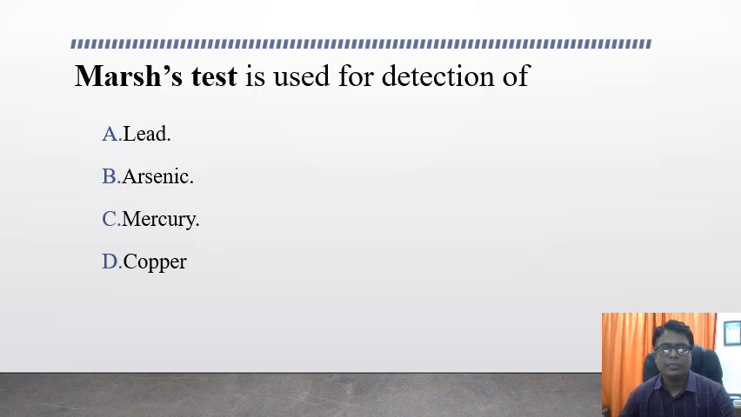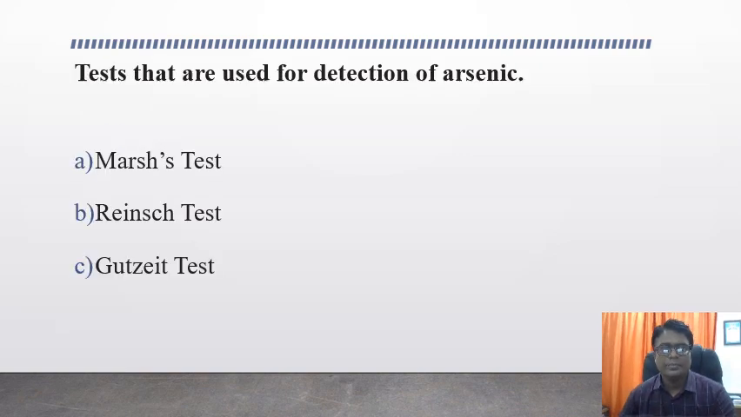Marsh test is used for detection of lead poisoning, arsenic poisoning, mercury poisoning, or copper. What is the answer? The answer is arsenic poisoning. You have to remember the names of at least three tests because they are very frequently asked in entrance examinations. Remember these three tests, that is Marsh test, Reinsch test, and Gutzeit test, that are used for detection of arsenic poisoning.